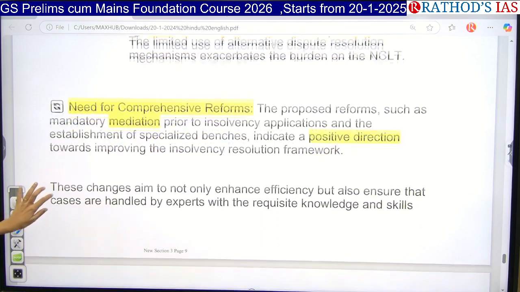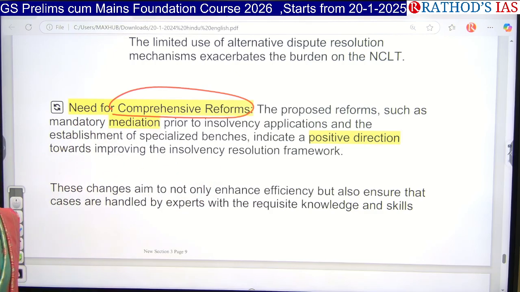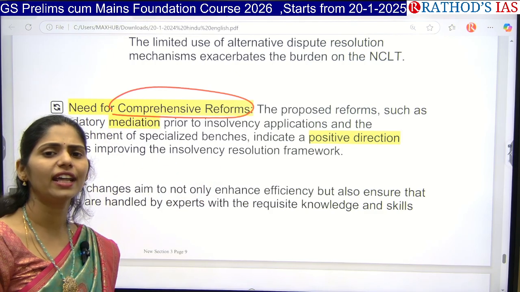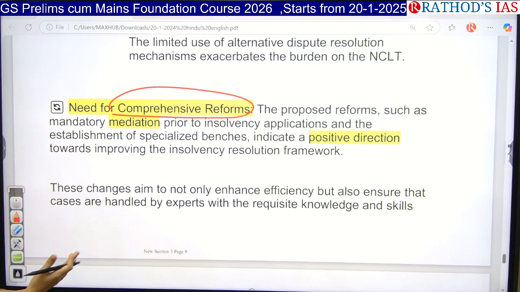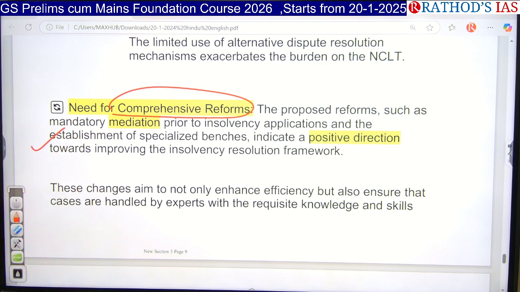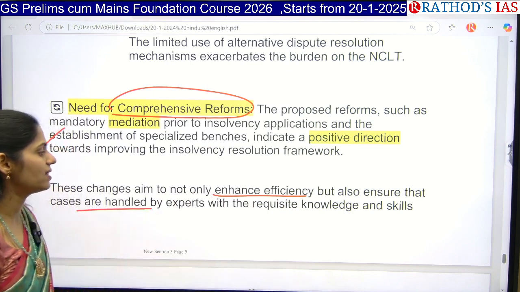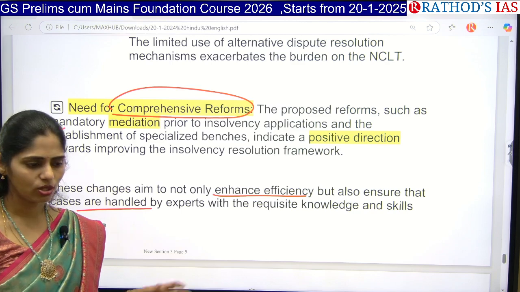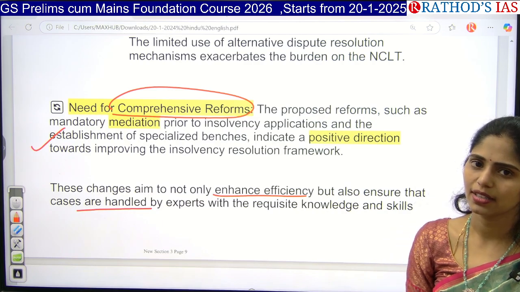So finally this article is saying that we need comprehensive reforms. Rather than going to the alternate dispute resolution mechanism, we can go directly for mediation by a third party, so that we can resolve this issue as soon as possible rather than filing in this NCLT. That is the thing which is mainly said here. Whenever we bring some changes in this mechanism, we can enhance efficiency and also have the cases handled by experts, so that we can resolve this problem of NPAs in banks. That is what is mainly said.